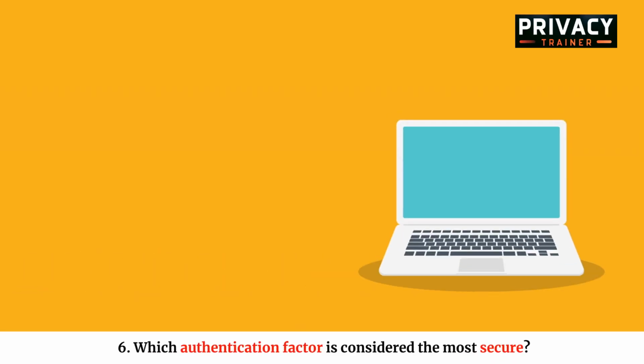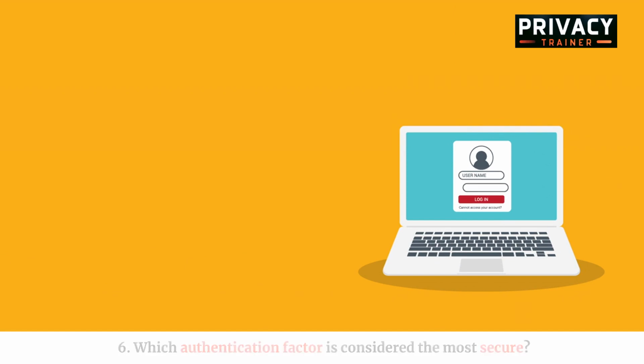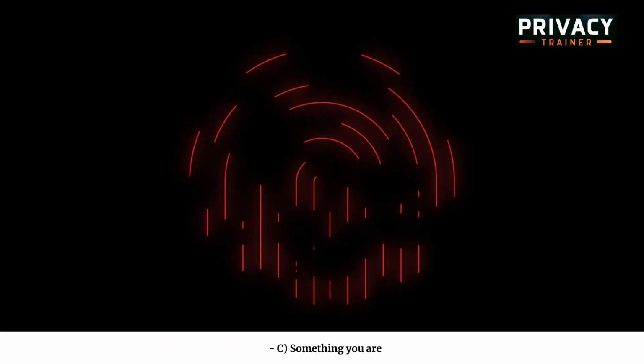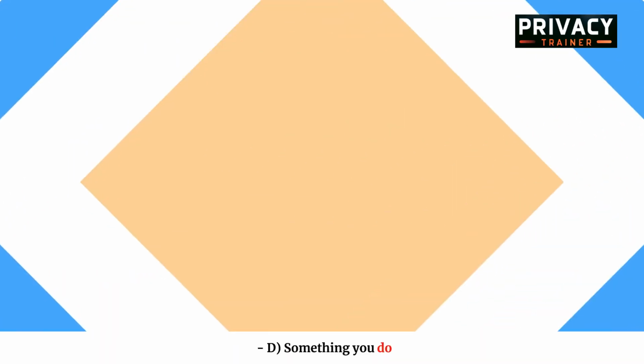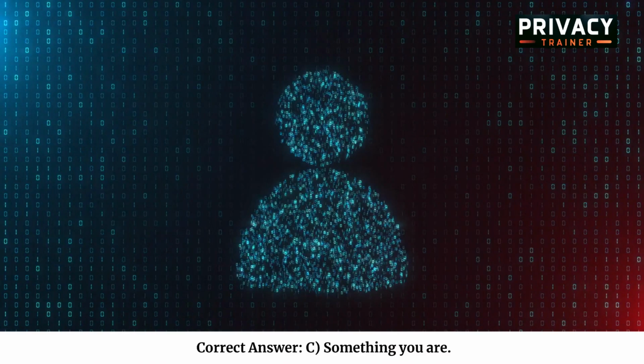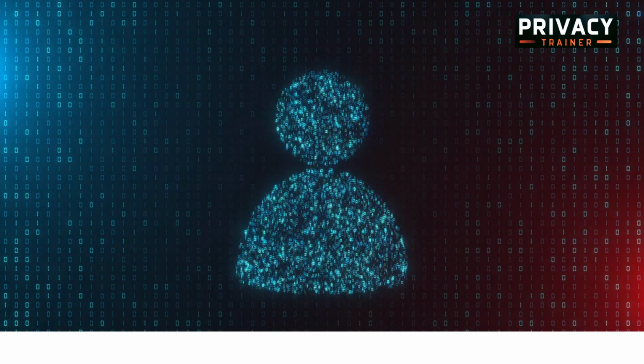6. Which authentication factor is considered the most secure? A. Something you know. B. Something you have. C. Something you are. D. Something you do. Correct answer: C. Something you are.